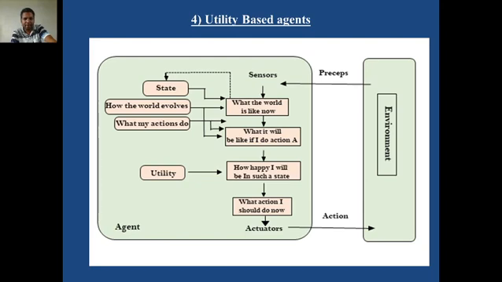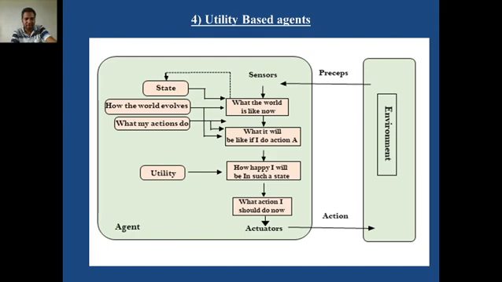If I select the first route, and the car goes via the first route, but unfortunately some rally is going on, or some accident happened on that route, then obviously it will waste my time. The car will reach the destination after a very long time, and therefore the passenger will be in an unhappy state.